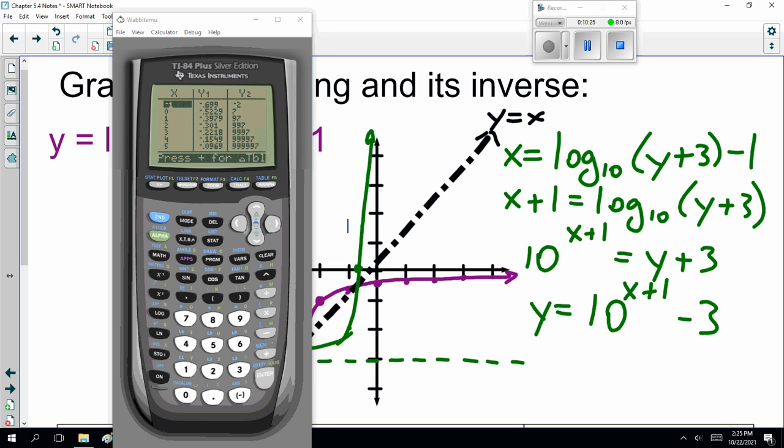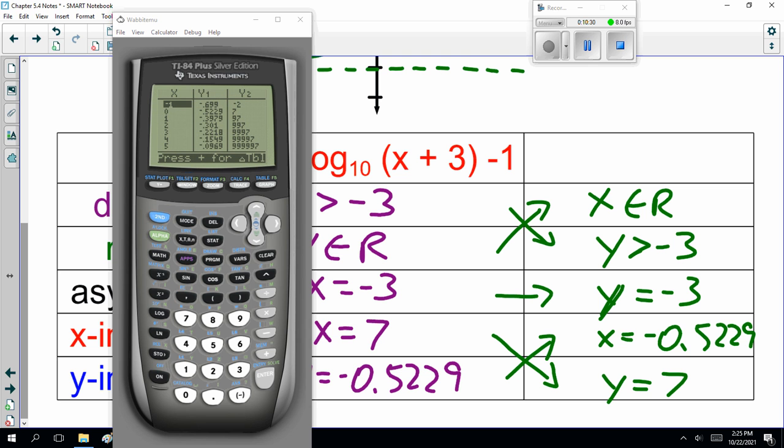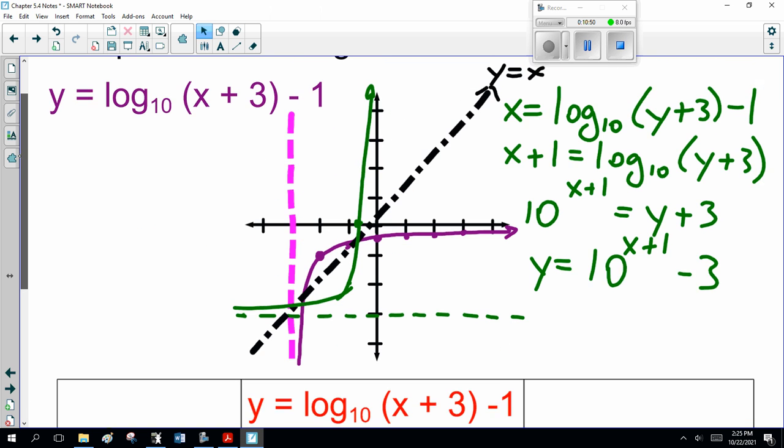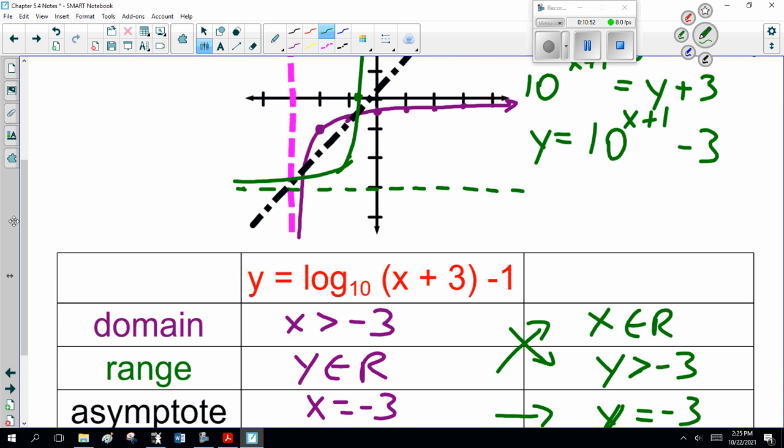Table of values. Scroll down. And there we go. X is all real; when x is 0, y is 7, which is my y-intercept. Oh, I should write out the graph. There we go.